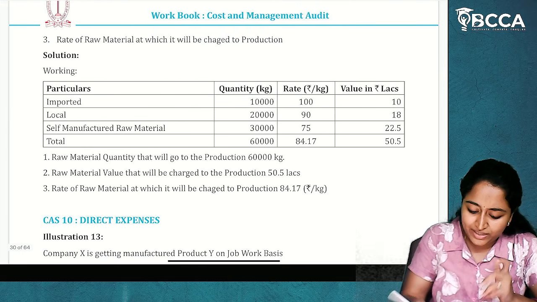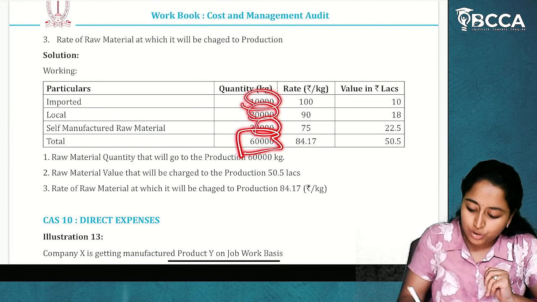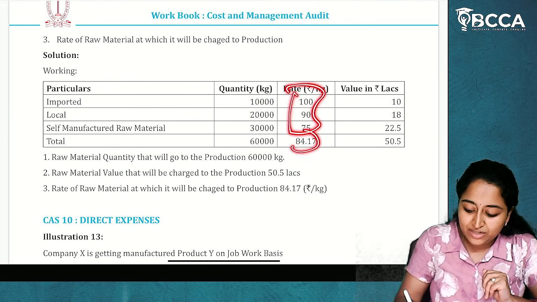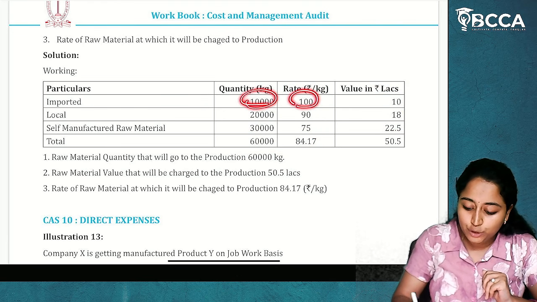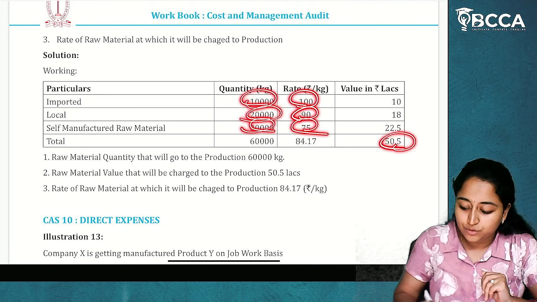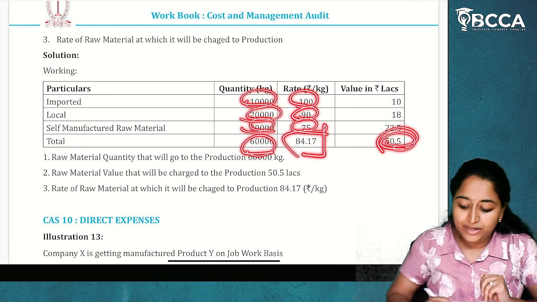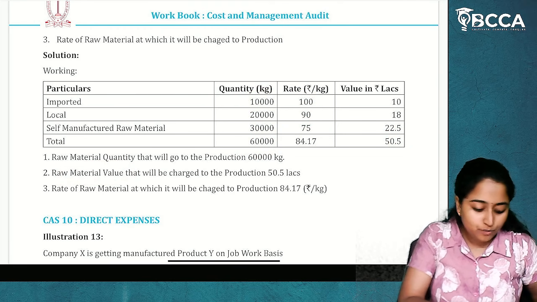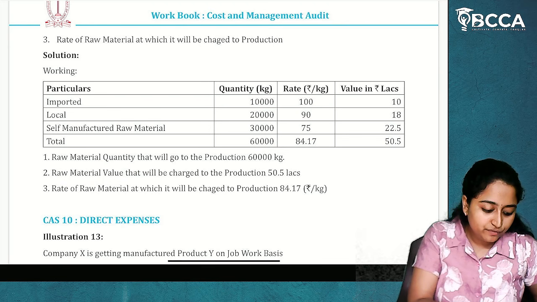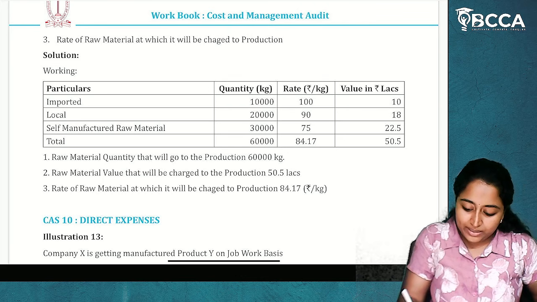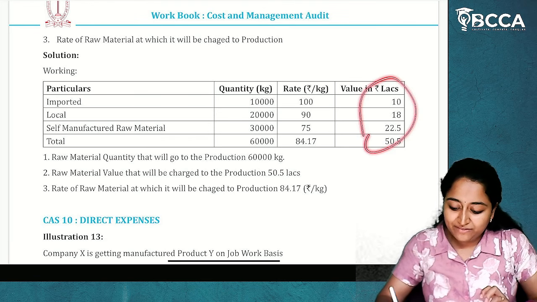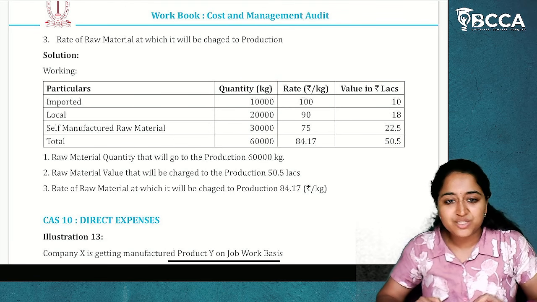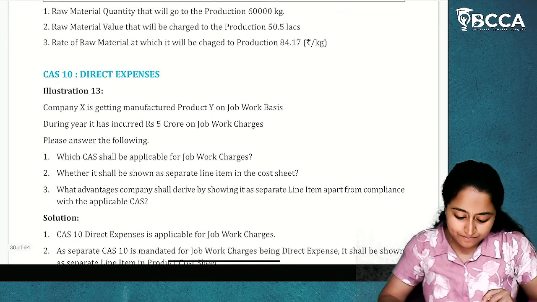Now how to calculate? Already it is given in the question. This will be the total quantity. This is the rate which is given. This is the total rate and this is the value. How will we get the value? Into. If we do the multiplication, we will get the value. Value divided by quantity, you will get the rate. So raw material value 50.5 lakhs divided by 60,000, you are getting 84.1666, 84.17. So you will get the value, you will get the quantity. Just multiplication has to be done. Nothing complicated is there. Okay.